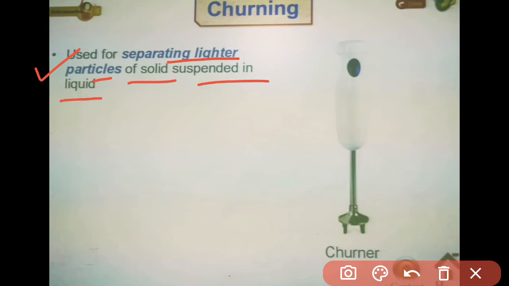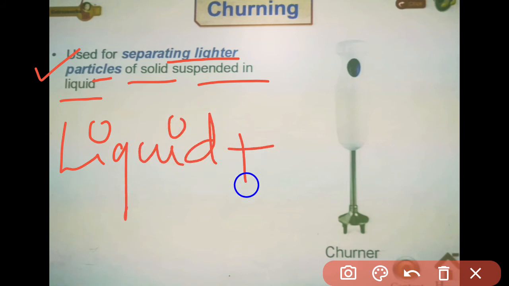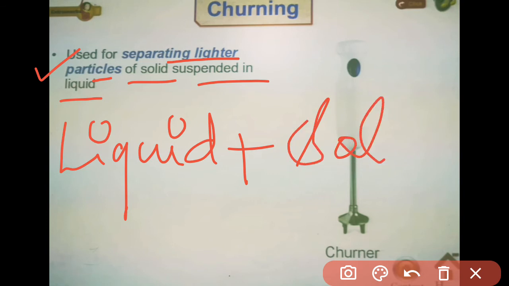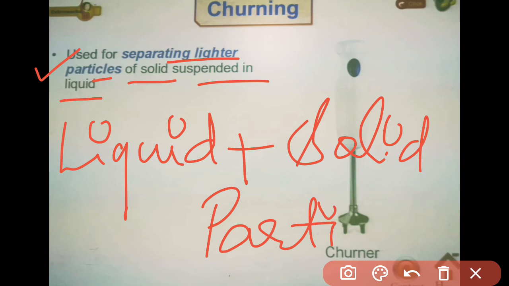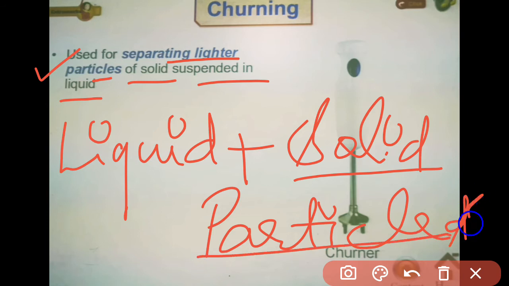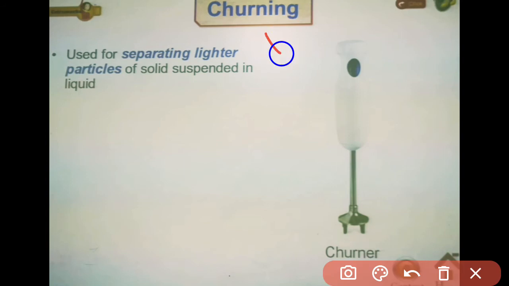Thus, we can define churning as a process used for separating the lighter solid particles suspended in a liquid. In milk, along with the liquid, there are also some smaller solid particles. If we want to remove those solid particles from the milk, we have to go through a process known as churning.